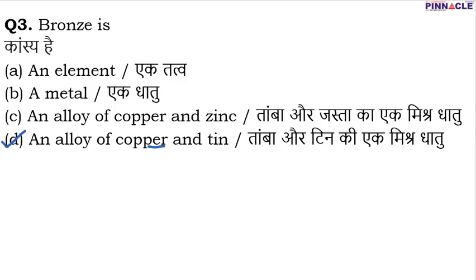Now let's talk about alloys. What is an alloy? An alloy is basically a homogeneous mixture. Homogeneous mixture means throughout it has the same composition, and in an alloy we can have a mixture of 2 or more chemical elements, but at least one element should be a metal. Generally you will find that it is a homogeneous mixture of metals. And in an alloy the properties are quite different from the metals from which it is made. And bronze is a type of alloy, an alloy of copper and tin. Now moving on to question number 4.